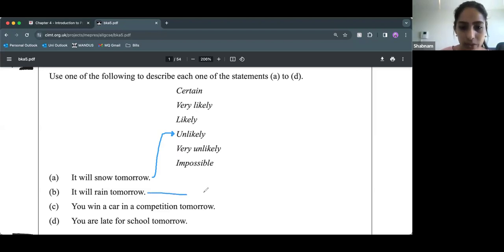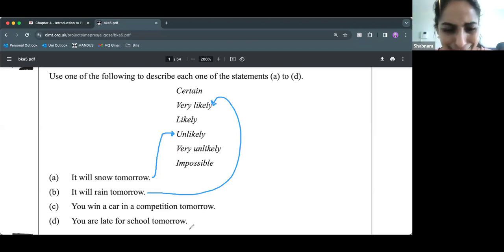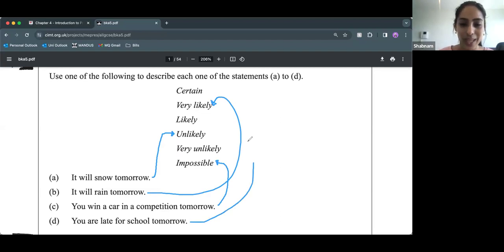It will rain tomorrow. Did you say very likely? I also said very likely because it's been raining the past couple of days, so it's probably going to rain tomorrow as well. You win a car in a competition tomorrow. I would also say it's pretty impossible. We haven't really entered any competitions. You were late for school tomorrow. Hopefully unlikely.